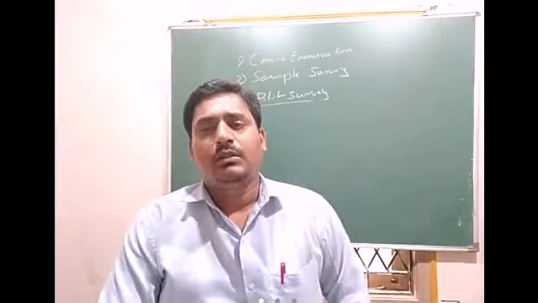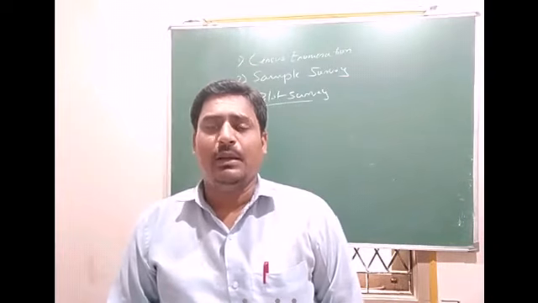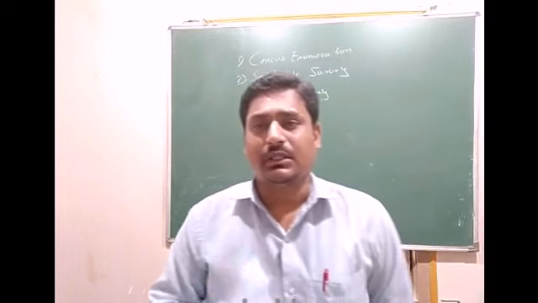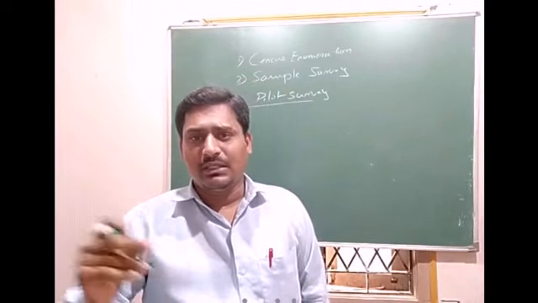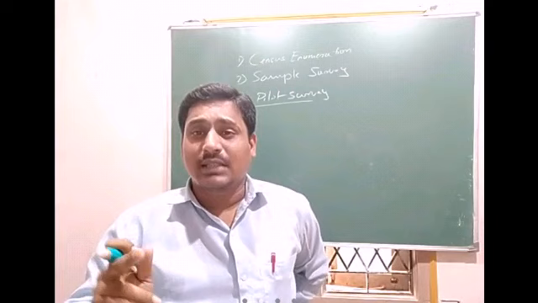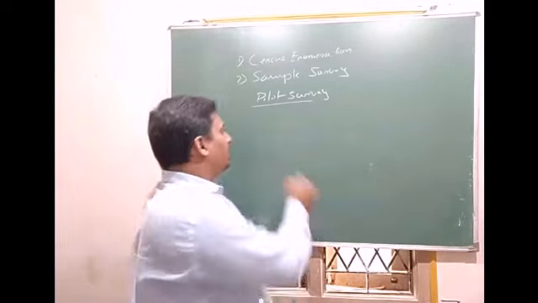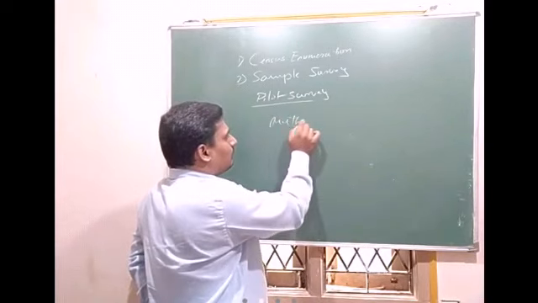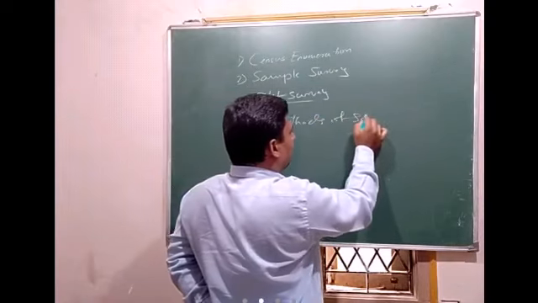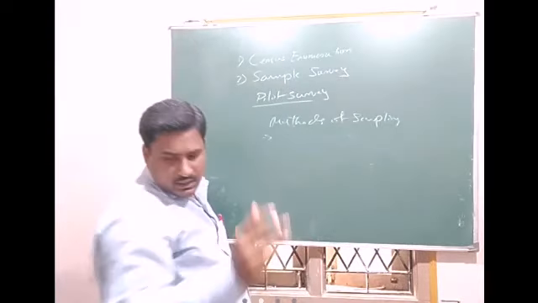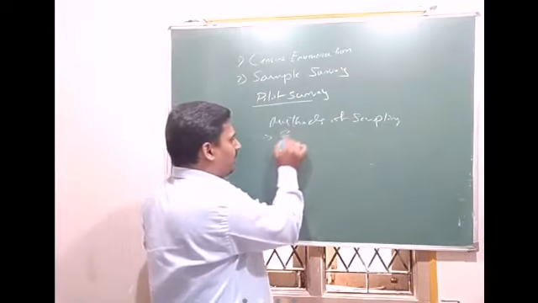Then we go for sampling methods. What are the methods of collecting samples? Sampling means collecting or selecting samples from the population. Here there are three methods of sampling. The first one is simple random sampling.